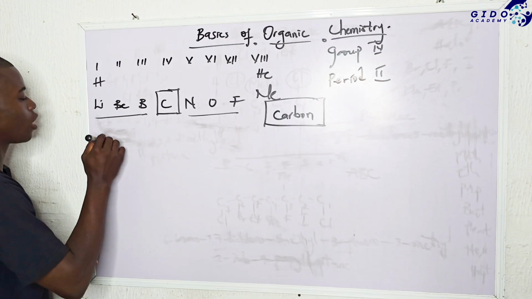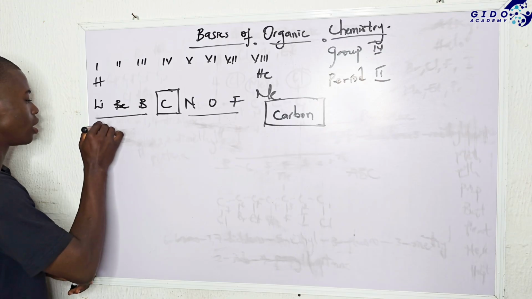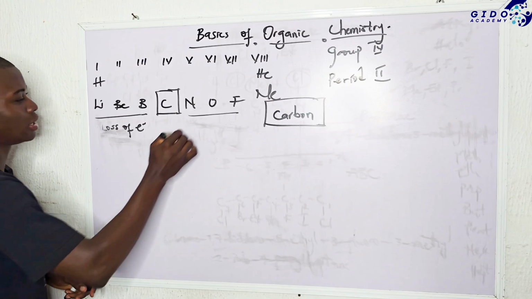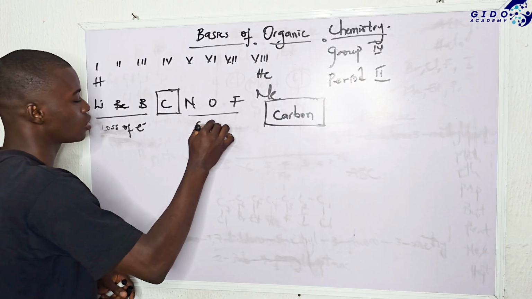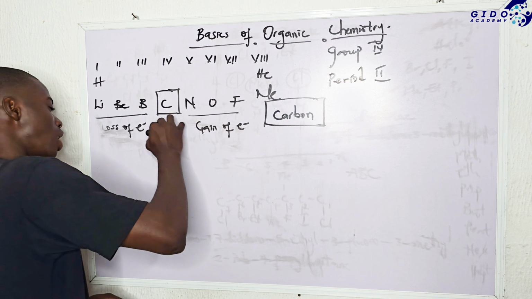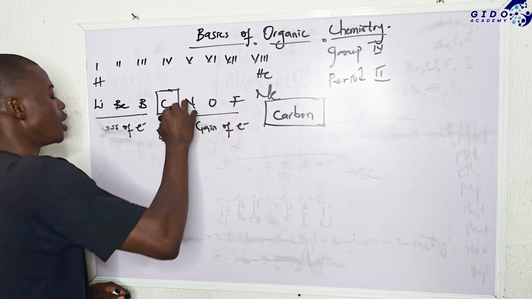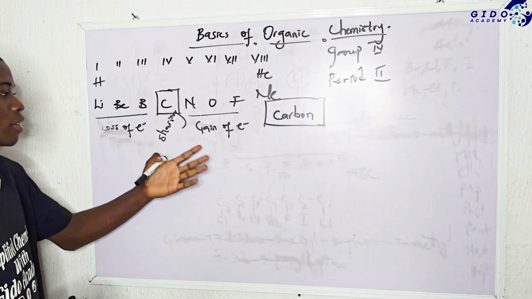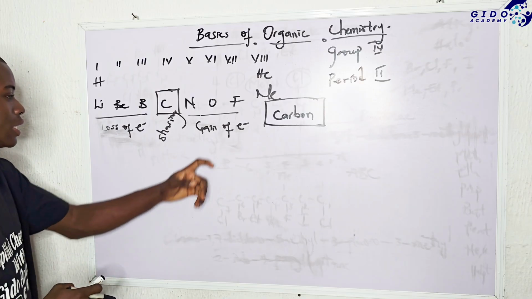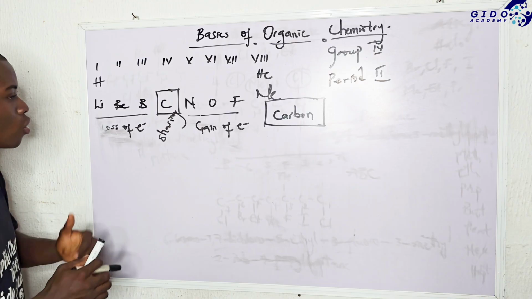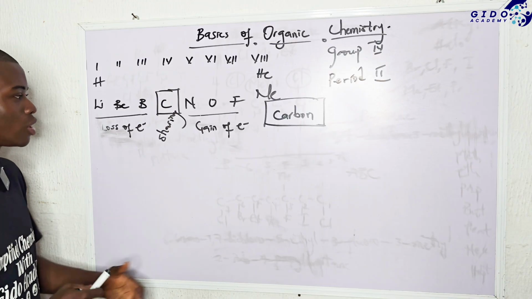So the 3 elements before carbon undergo loss of electron, and the 3 after carbon, what they undergo is gaining of electron. But carbon itself undergoes sharing of electron. That's the major one. They can do whatever they want to do, but the major one is they gain electron, and here they lose electron. But carbon itself undergoes what we call sharing of electron.